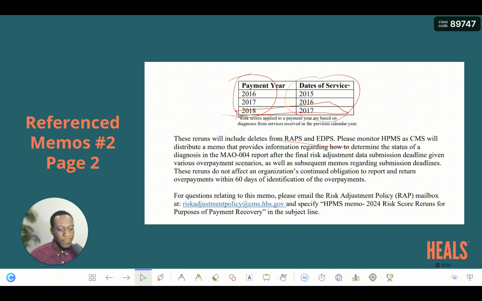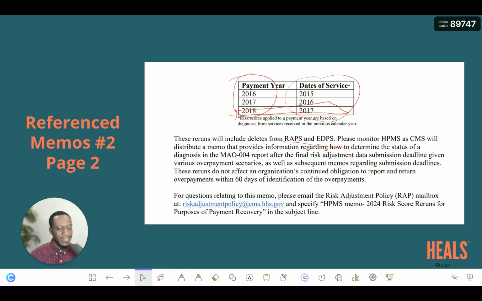These reruns do not affect an organization's continued obligation to report and return overpayments within 60 days of identification of the overpayment. CMS is stressing this because health plans have an obligation to clean up their data so that they can receive fair, accurate, complete, and timely payments. And if you have not done so, this is a payment memo to remind you that you need to clean it up so that CMS can rerun payments, especially for deletes.